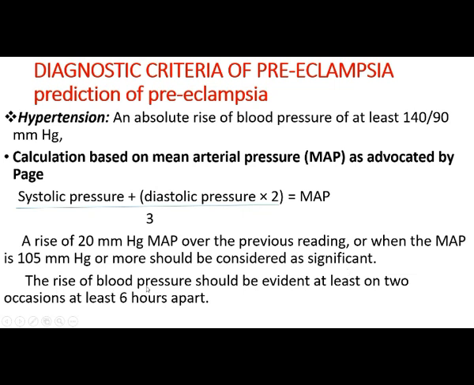The rise of blood pressure should be equivalent at least on 2 occasions, at least 6 hours apart. So when we are checking the blood pressure 2 times with 6 hours apart, if it is the same, we can say it is hypertension.